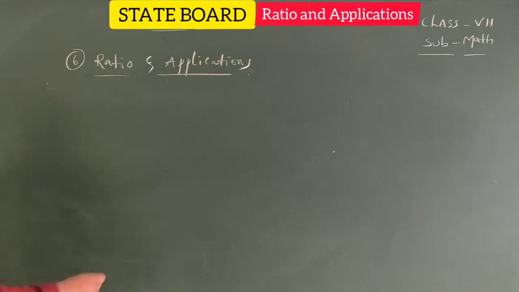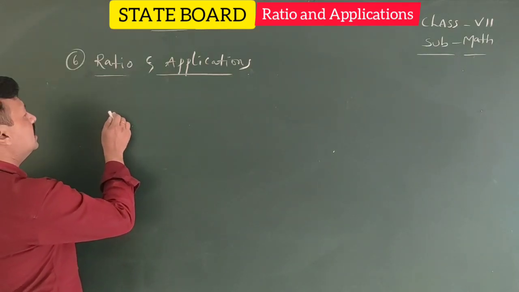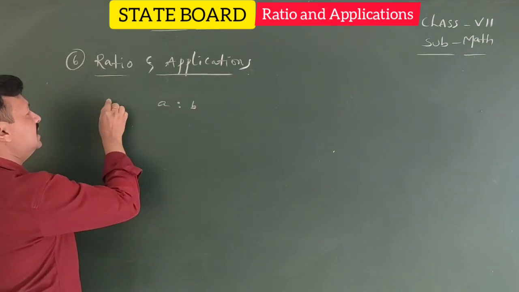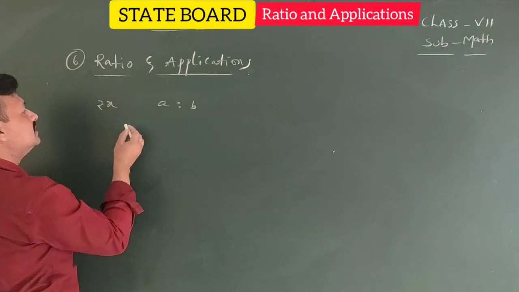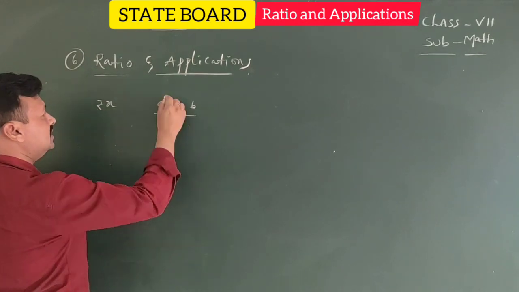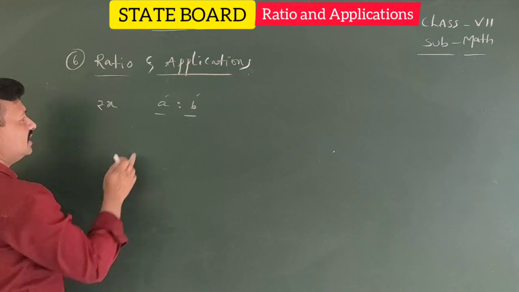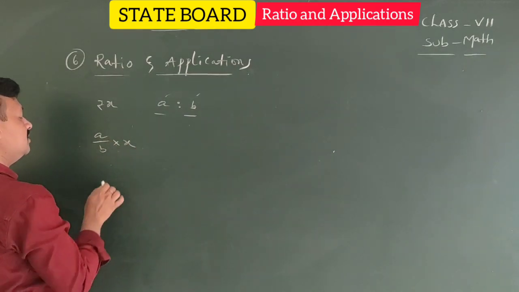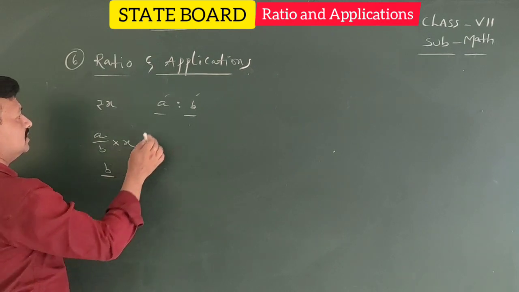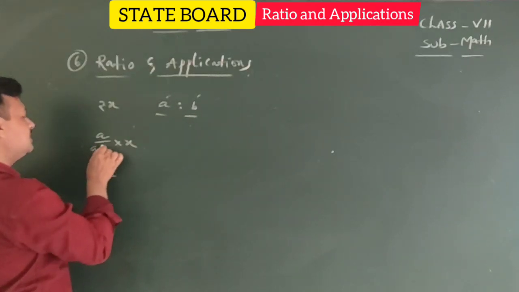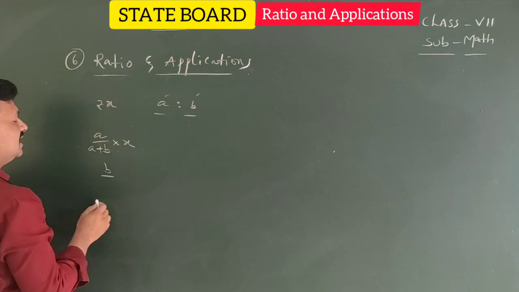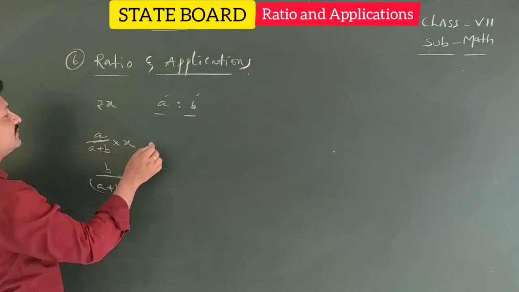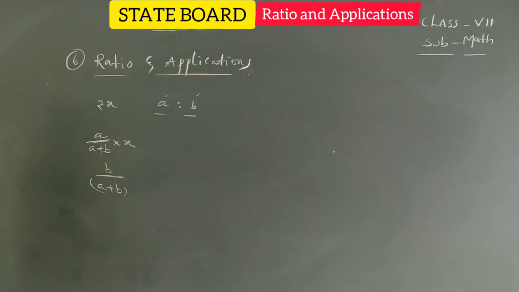So here, dividing the given amount in a certain ratio. For example, you need to divide X rupees between A and B in the ratio a is to b, then A will get a by a plus b into X, B will get b by a plus b into X. First we need to find the sum of terms of the ratio, then distribute accordingly.